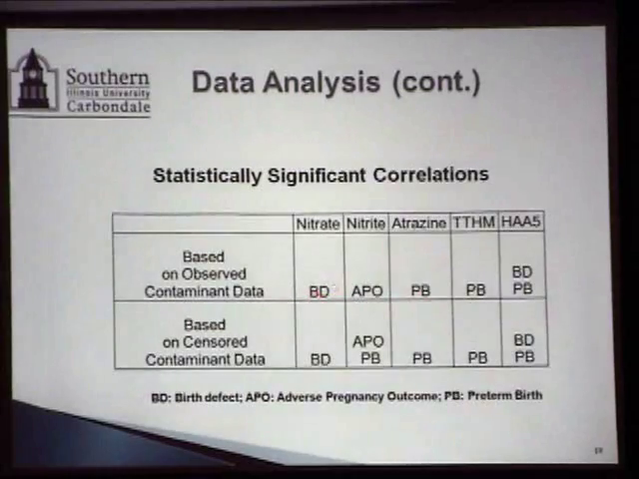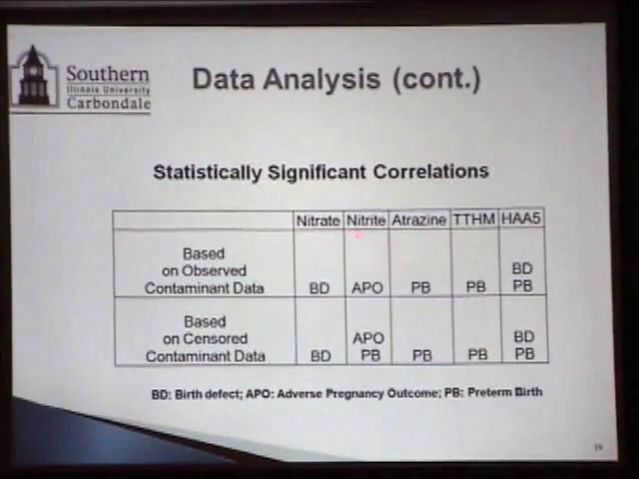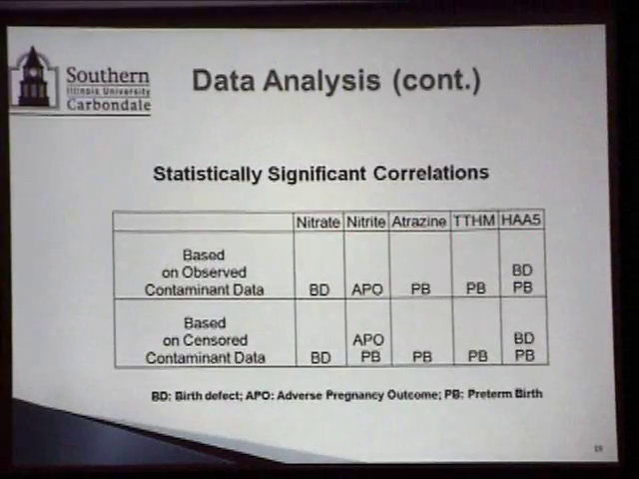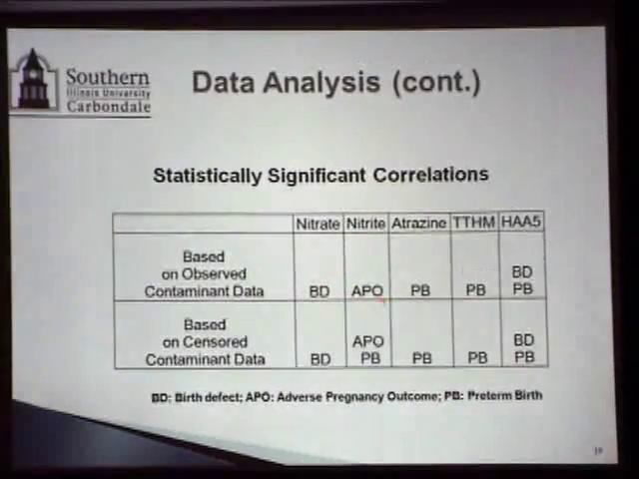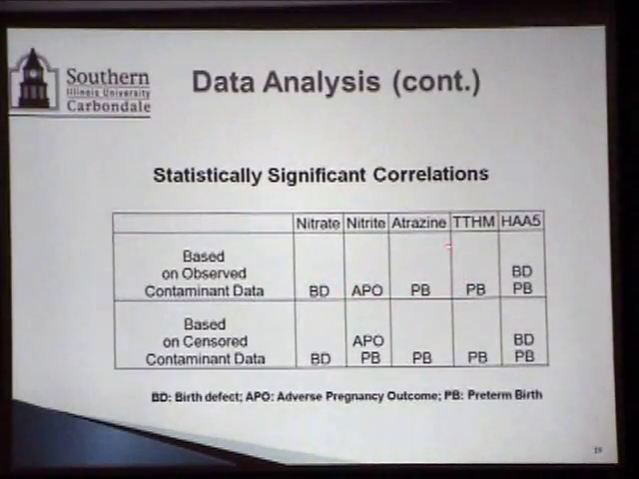One of the interesting things that we see here is that not very many are correlated. You see birth defects are correlated with nitrate, okay? And also you see birth defect is correlated with haloacetic acid, but you do not see them being correlated with any of the others. When we looked at it this way, that was our finding. And similarly, adverse pregnancy outcome was only correlated to nitrite data, whereas it was not correlated to any of the other contaminants.